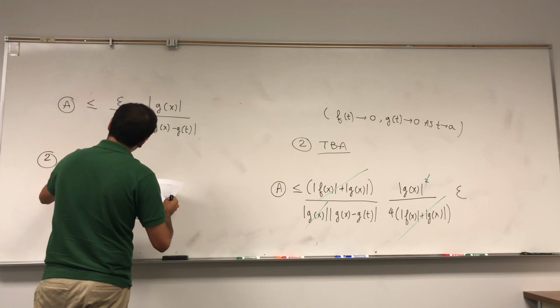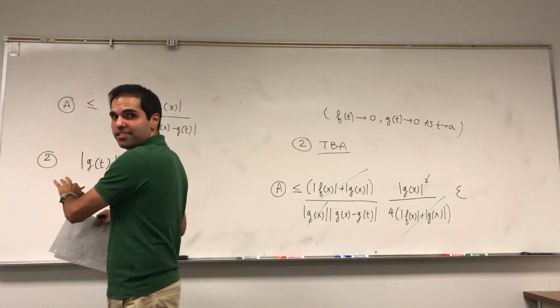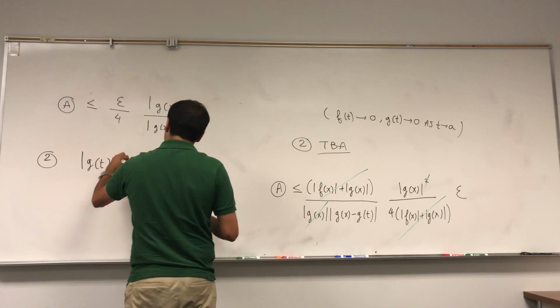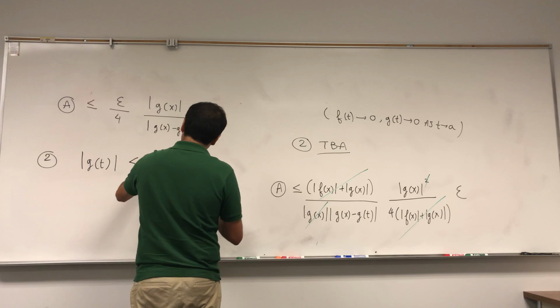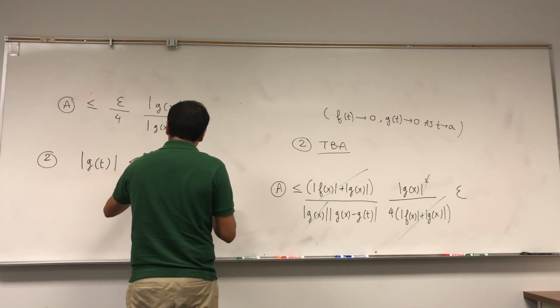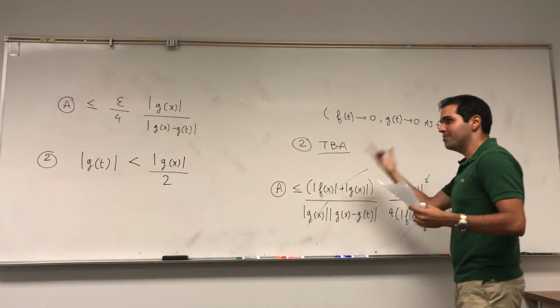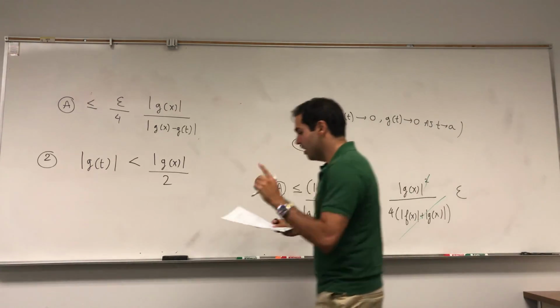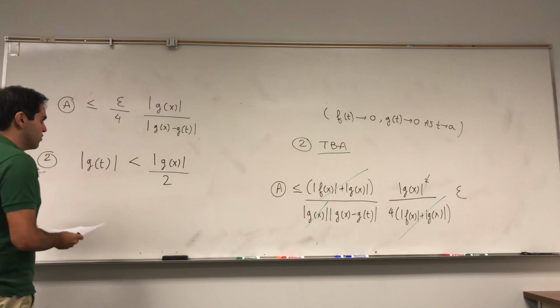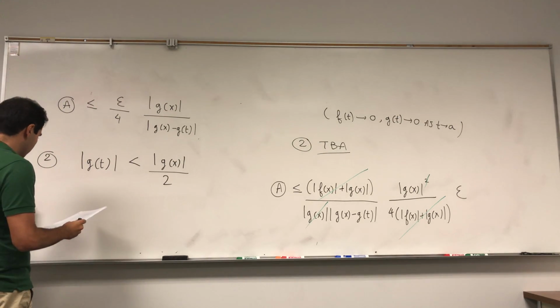Namely, remember this is small. In particular, we can choose it to be less than g of x over 2. Again, this is a constant. So in other words, make g of t small. And the nice thing is we have some estimate.